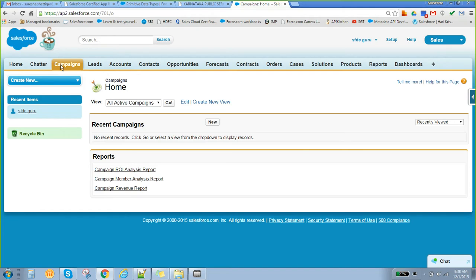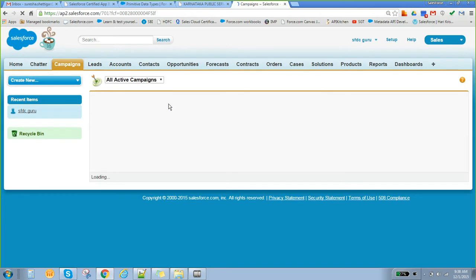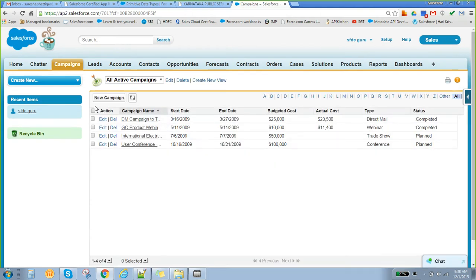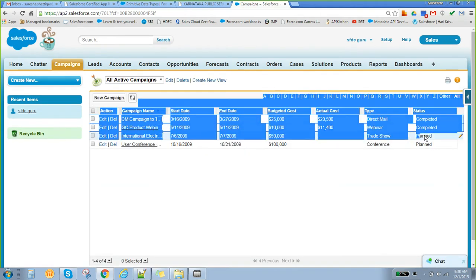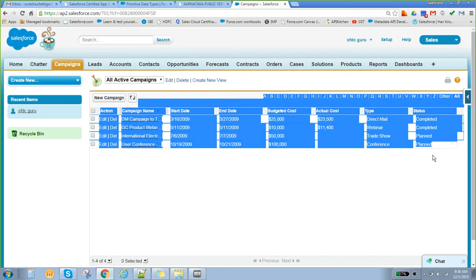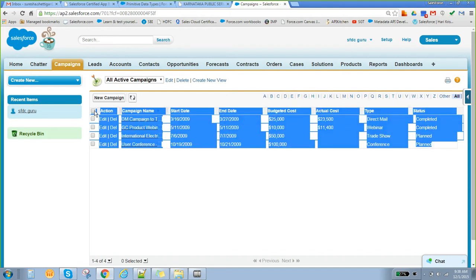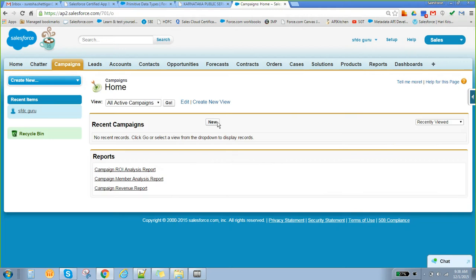So how do you create a new campaign actually? If any campaign is already present, basically here this view is there, right? This is a shortcut. If you click on that go button, you can see all the available campaigns in the system. So these are the campaigns currently available in our system.